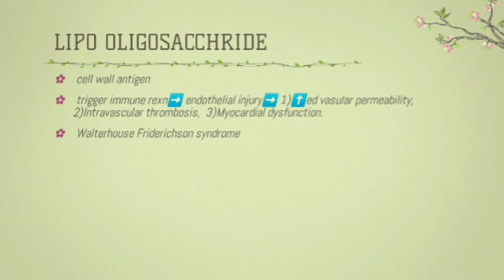And the second clinical feature due to this endothelial injury is intravascular thrombosis, due to the activation of procoagulants leading to disseminated intravascular coagulation. And the third clinical feature due to the endothelial injury is myocardial dysfunction. Because of endothelial injury and release of procoagulants, severe bleeding occurs throughout the body.